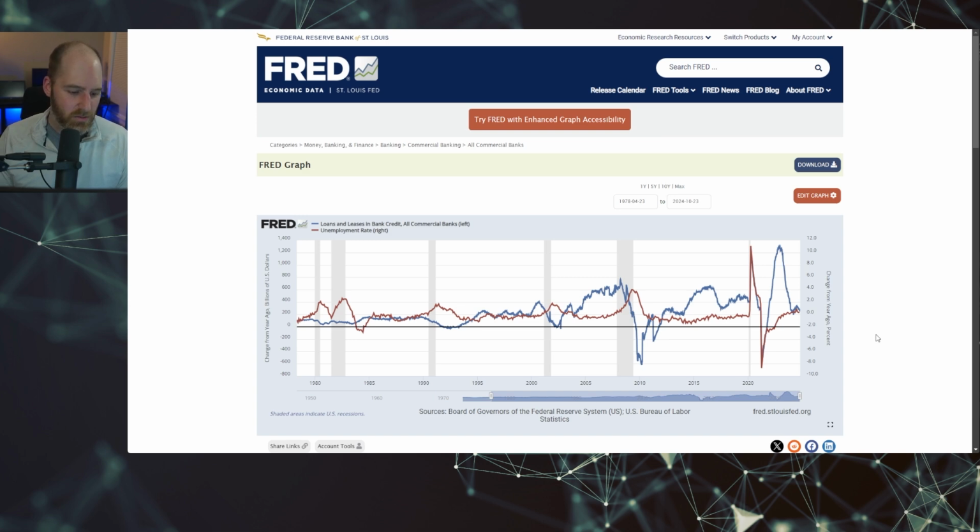And so what you can see here on this screen is I have loans and leases to show just the core part of business lending for productive output. And you can see that in the 90 recession and the 92 recession, or I'm sorry, in the 2000 recession and the great financial crisis, loans and leases collapse as unemployment pushes higher, and then those ebb and flow, and then you get the reset in both directions. Unemployment pushes lower as credit begins to expand. Obviously, you need employees to run your business, and that creates more output and business activity. And obviously, when the business cycle ends, that all reverses.